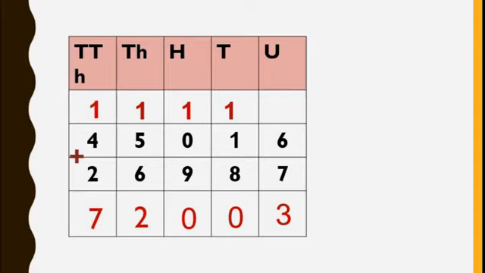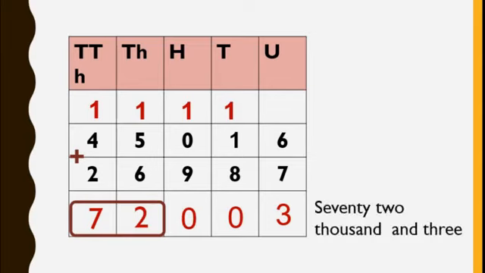We are going to join these two columns, that is 7 and 2, that is nothing but 72,000. And in the hundreds place 0 is there and in the tens place 0 is there. So we directly move to the unit place. So how will we read? 72,003. Got this?